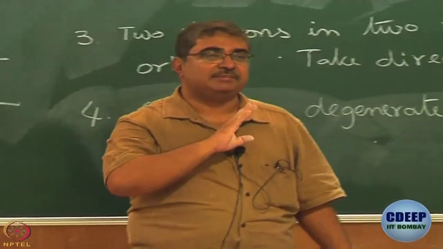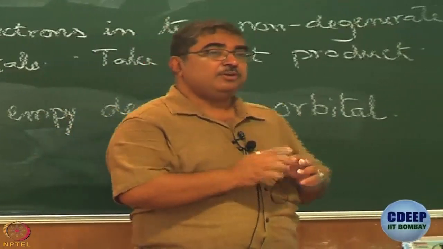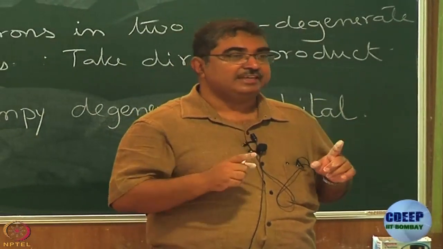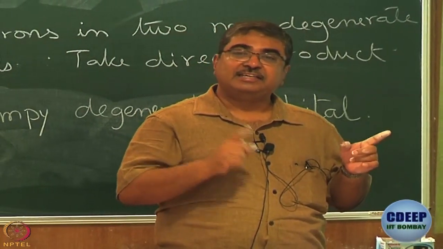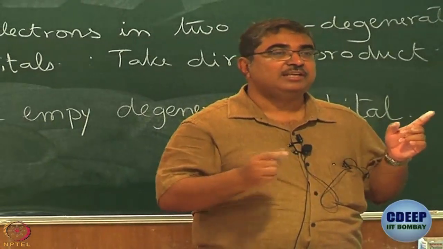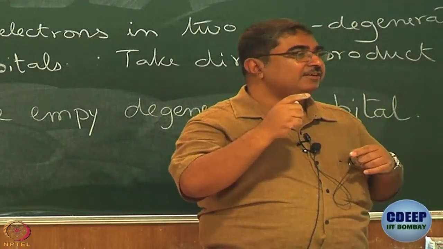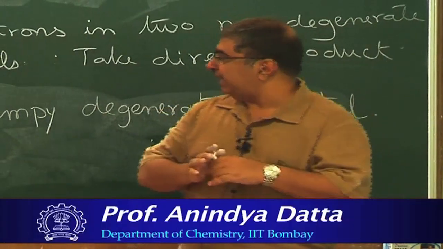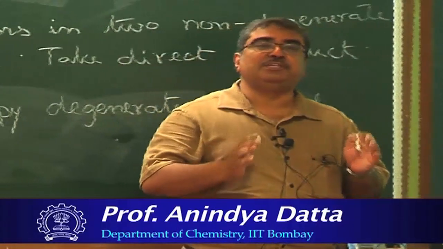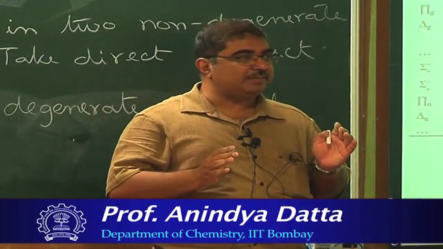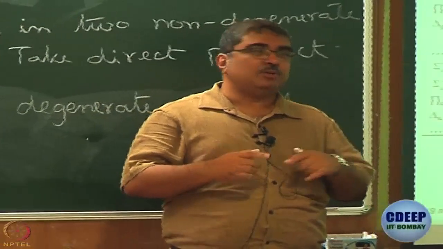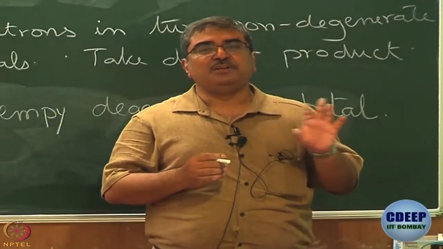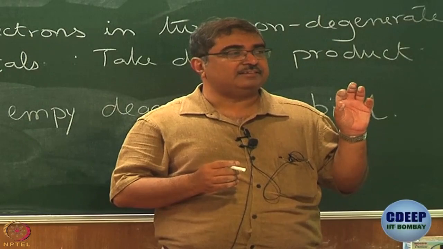This is how you determine the symmetry of states. Now, when you have 2 electrons in 2 degenerate orbitals, then the situation becomes a little more tricky because spin of one determines the spin of the other. They are not uncorrelated like it is for 2 non-degenerate orbitals, okay. So, there we need to actually consider the symmetry of the total wave function including the spin part, not everything will be allowed. So, on Thursday we will start with that, we will talk about oxygen and then we will go on to discuss the transition moment integral.